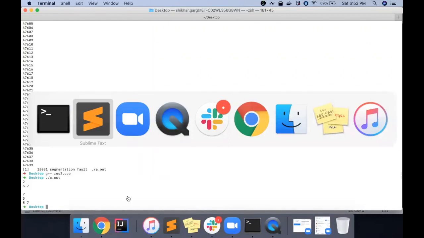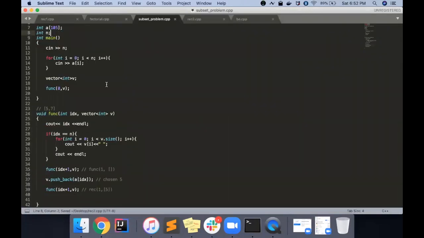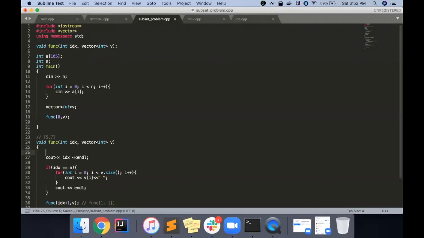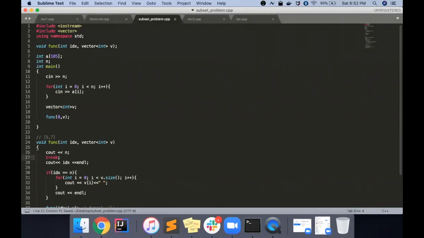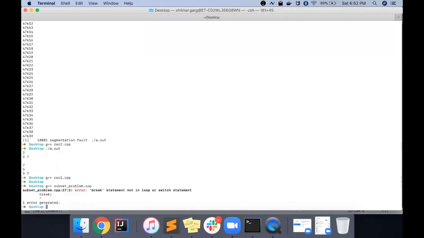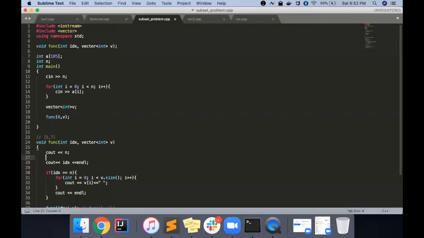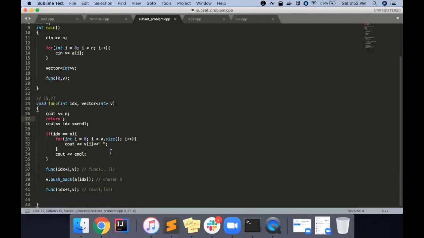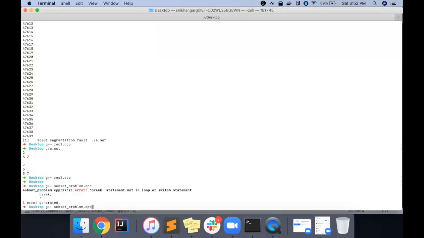I think I have not compiled. Just let me print this. What the hell am I doing? That vector is not there. Okay, no, you actually declared it, I guess.